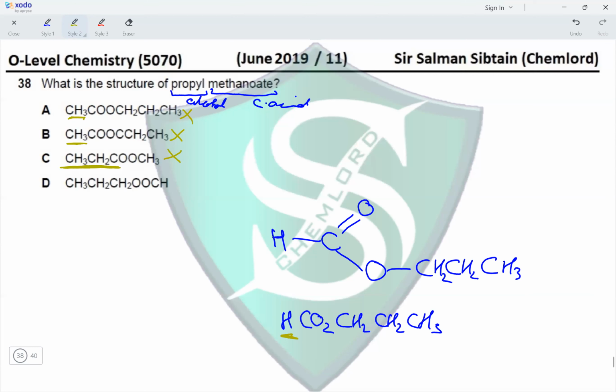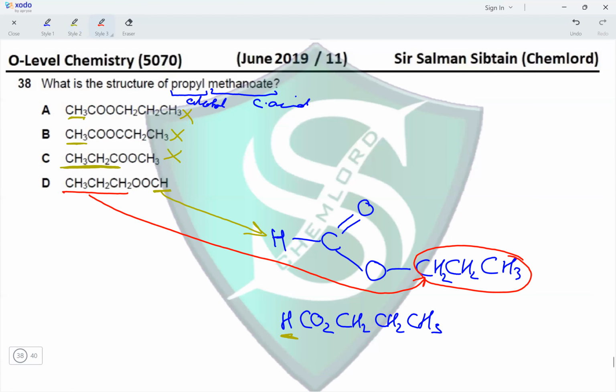This is incorrect. In option D, this refers to this part of the molecule, and this refers to this part of the molecule. So option D has all the atoms placed in the correct positions, making option D the correct option for this question.